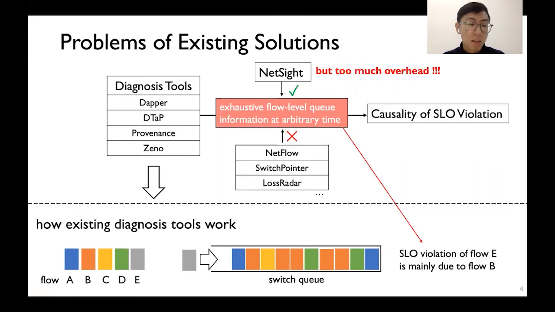Existing diagnosis tools, for example, DEPR, DTaP, and Provenance, can link events to their direct causes. In network settings, in most cases, high queue occupancy is a direct cause of SLO violations. Exhaustive flow-level queue information at arbitrary time is needed to let the tools work. NetSeer can provide such information, but it generates too much overhead. Other detection tools cannot provide such fine-grained queue information. Therefore, we are facing a dilemma where there are no feasible diagnosis solutions to explain SLO violations.